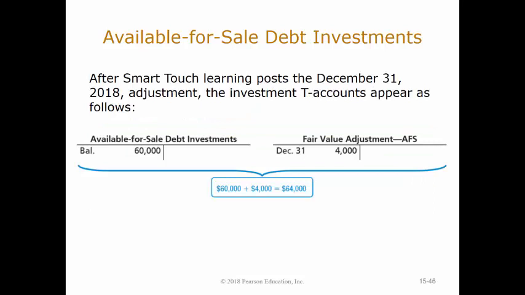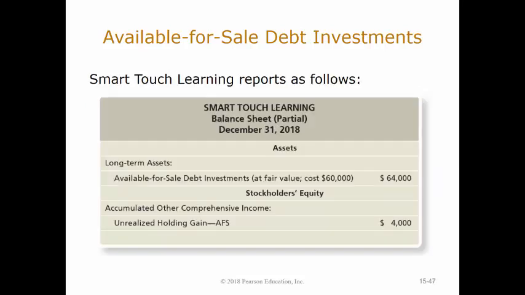Those two accounts together, when you tie them to one another, have a total value of $64,000. So your carrying value of your available for sale debt investments at the time that this company would report on December 31st, 2018, would be at a value of $64,000. Your historical cost basis of $60,000 plus the $4,000 of adjustment that you made because the fair value of this investment has increased. The difference here when you report this is we can't report it as income because, like I said, it's not a guarantee that we're going to move this within the next year. So what do you do with the unrealized holding gain that you have on that? You put it into your equity section.